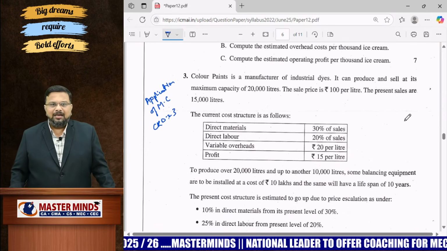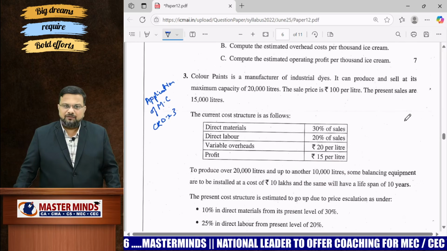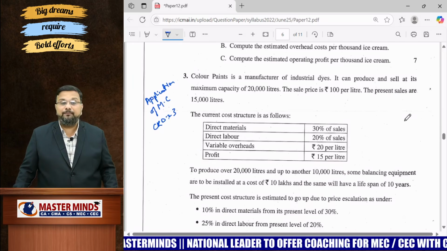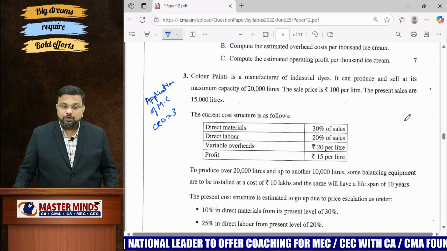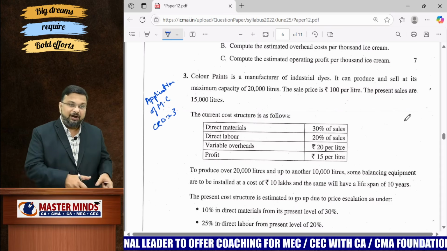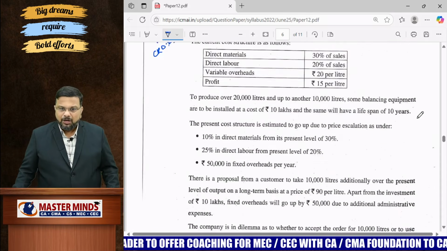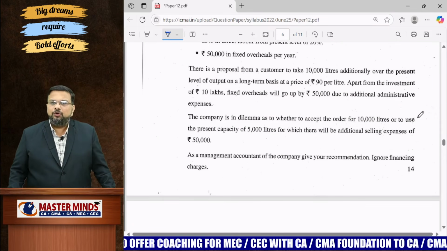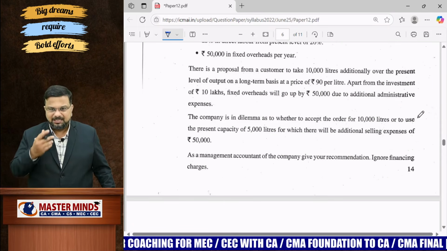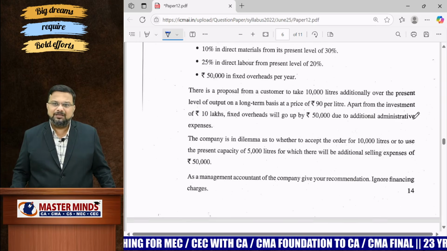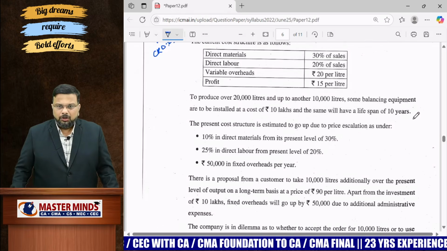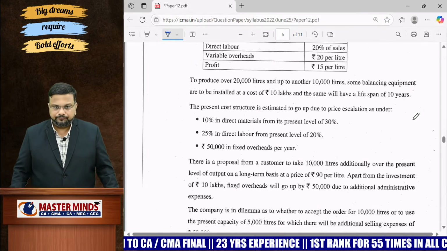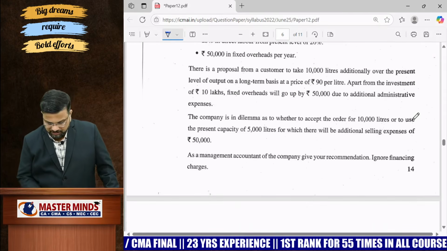Next, my dear, the third question, which is for 14 marks, is from application of marginal costing for sure in short term decision making. This is similar to CRD number 23 in our Masterminds Institute material. So if you're thorough, you can answer it. Basically this question is all about whether to accept the order that you got or not. So this is clearly given here.